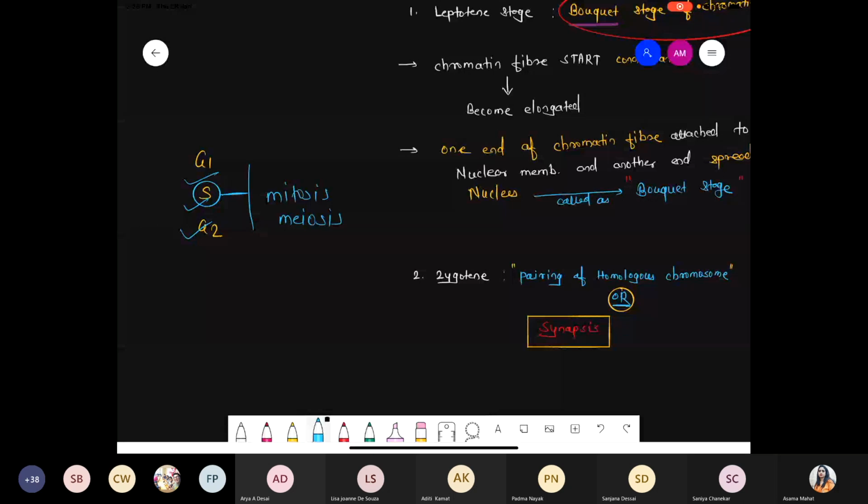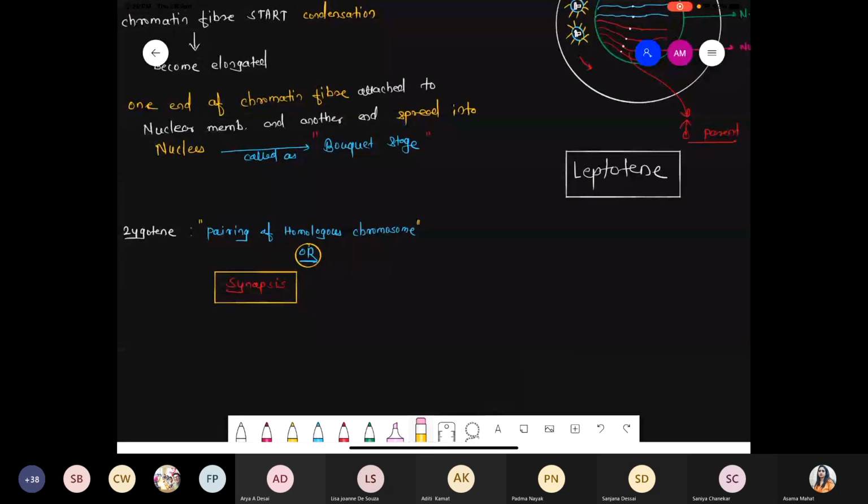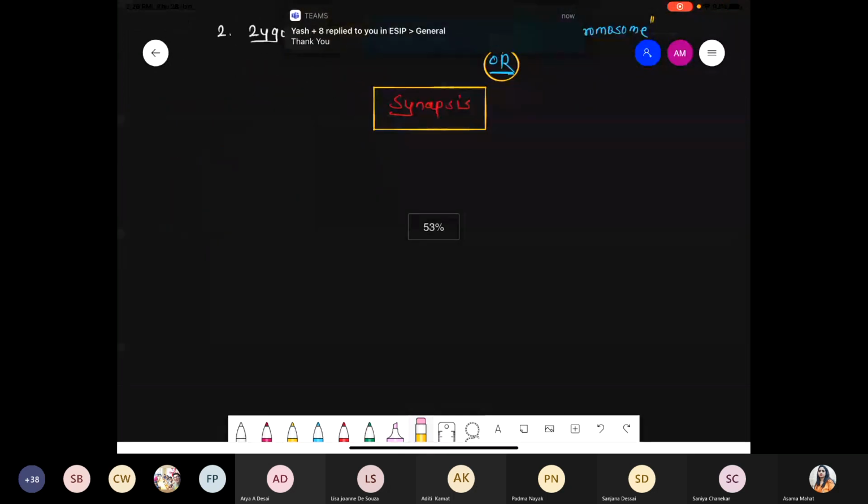Everything is similar for mitosis and meiosis. Where will the change be in mitosis? That is the equational division. Meiosis is basically a double division, that is equational plus reductional division. Got it? Why are we drawing two? Because already in S phase we doubled the centrosome. We assume that G1 phase is done, S phase is done, G2 phase is done. On the basis of that, next we are talking about the meaning of homologous chromosome.